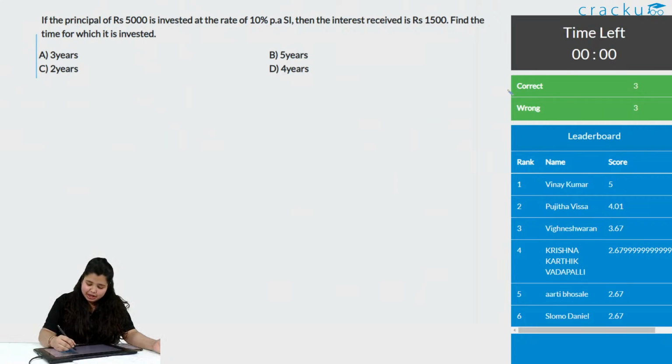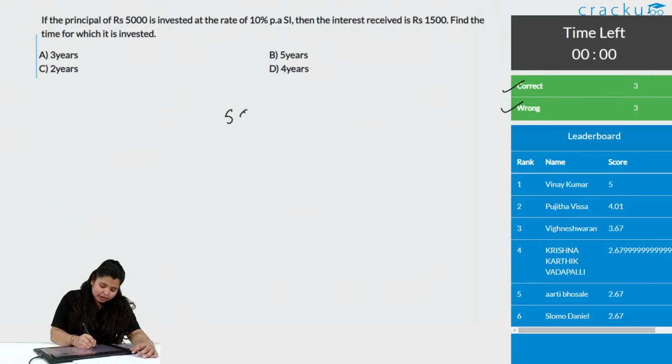Time is up. With this we have 3 correct answers and 3 wrong answers. This is a really easy question. First I will tell you the conventional way and then the easy way as we solve in the examination. We know simple interest is equal to PRT by 100. This is a direct formula.